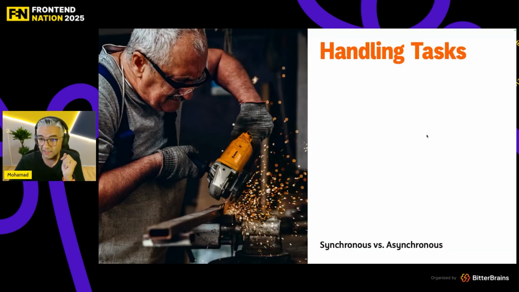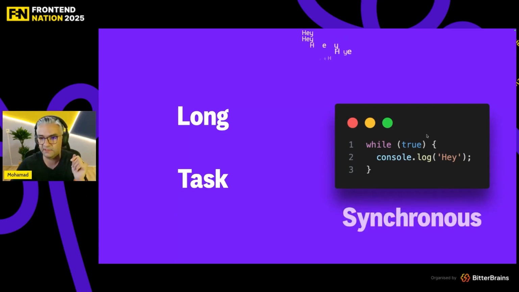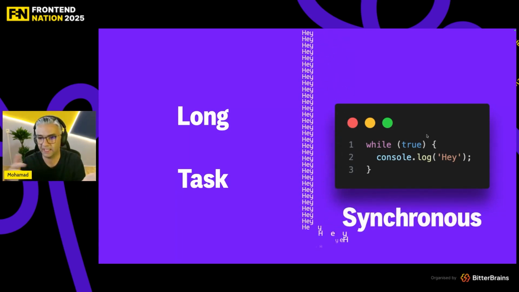Let's go to handling tasks. Synchronous versus asynchronous. There are some tasks in JavaScript that I call long tasks. What does it mean? It means that it's going to last forever. Like this while loop: while true, console.log hey. What does it log? Of course, it logs hey, and it doesn't end. Why?